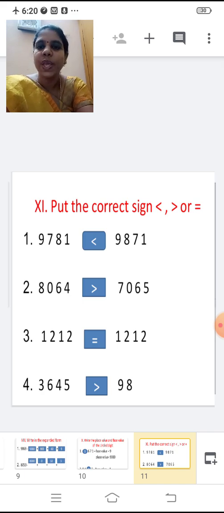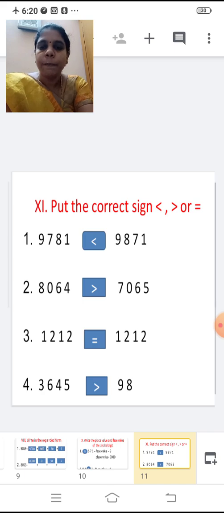Third one, 1212, 1212. Both the numbers, all the digits are same. So what you have to put? Equal to sign. Very good. Put equal to sign in between.